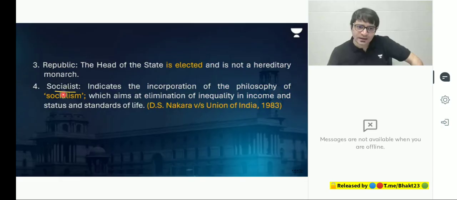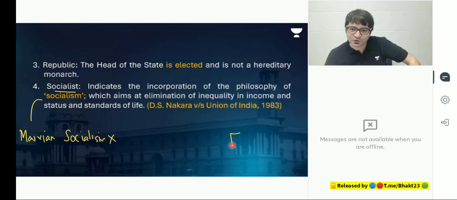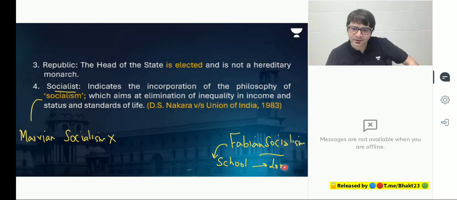Constitutional experts now say it is not Marxian socialism that is mentioned in the preamble. It is basically Fabian socialism. What is Fabian socialism? Fabian is a school of sociology which emerged in London.